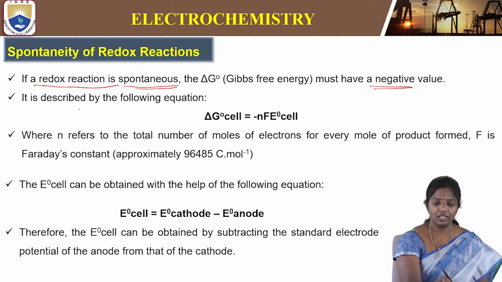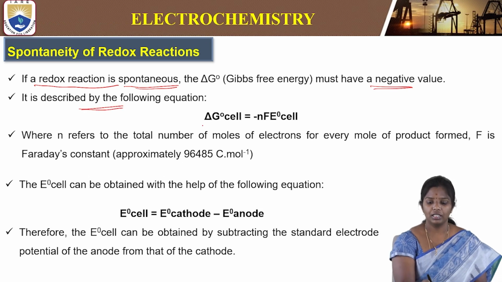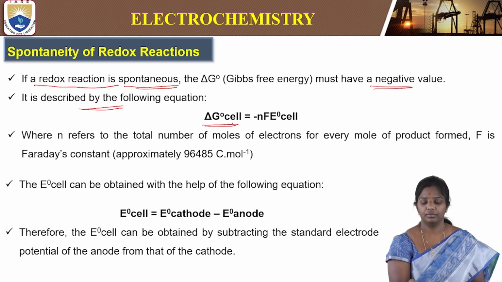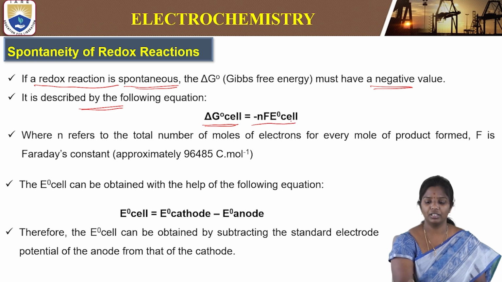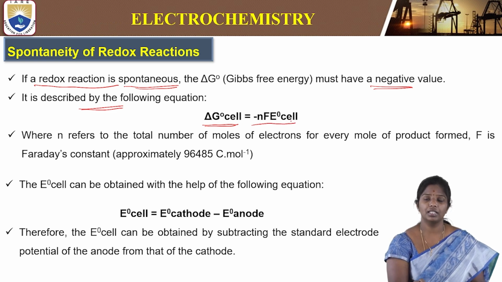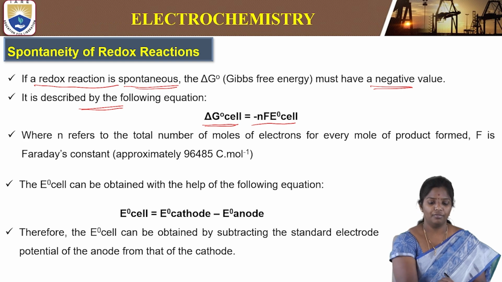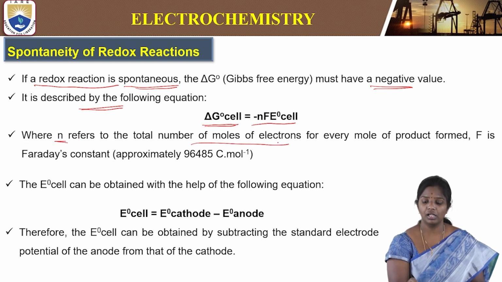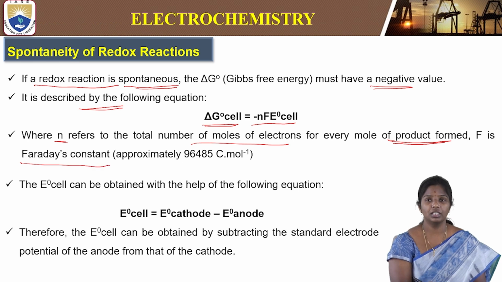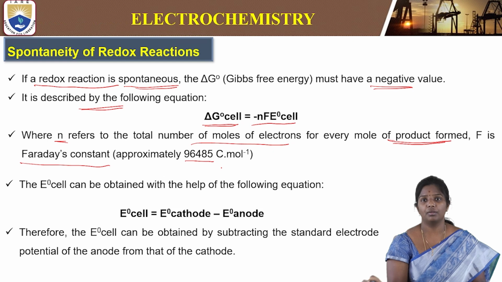So what is Gibbs free energy? How is it described? Delta G naught cell is equal to minus nFE naught cell, where n is the total number of moles of electrons for every mole of product formed, and F is Faraday's constant, 96485 coulombs per mole.